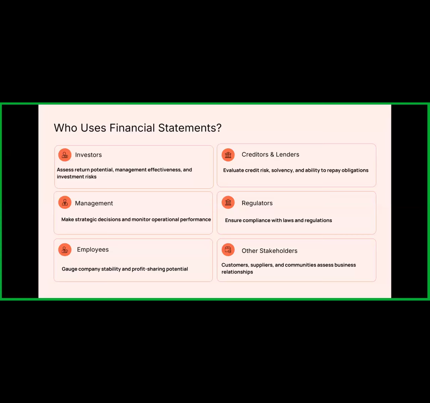What are the different AS, what we call accounting standards? What are the international norms, what are the national norms? What are the norms used in the United States? What are the norms used in other countries? And what are the norms used in Indian standards? That we are going to study in this subject.